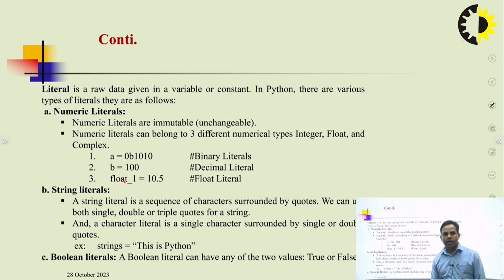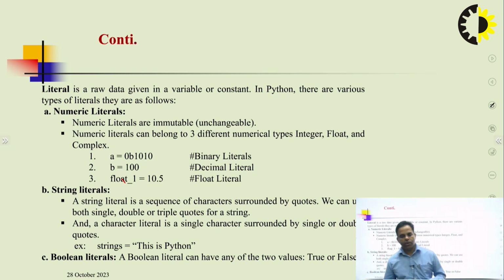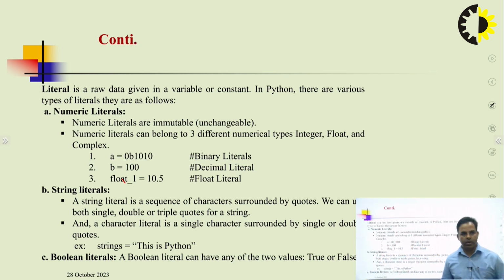The second category is string literals. Basically, what is a string? It is a group of characters. A string literal is a sequence of characters surrounded by quotes. We can use single, double or triple quotes for a string. Here we are using single quotes, double quotes and triple quotes for the string.